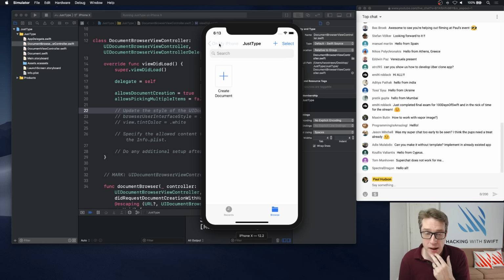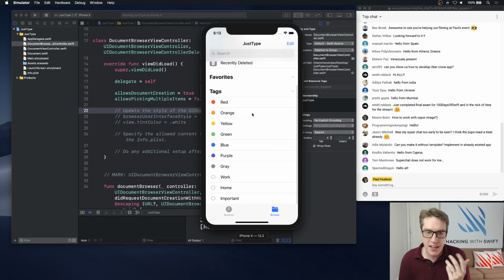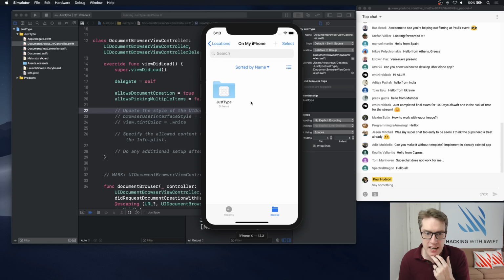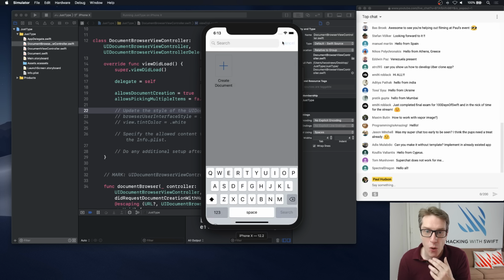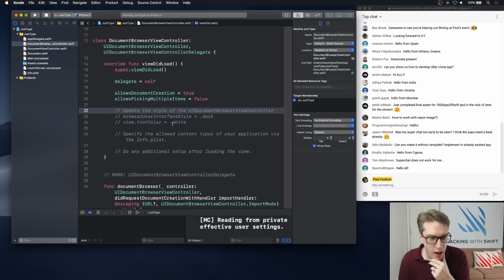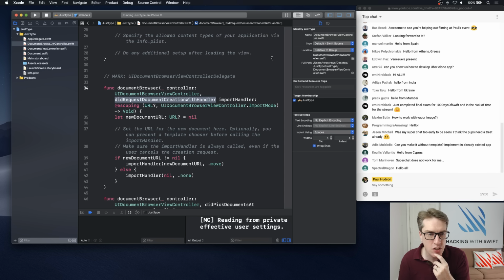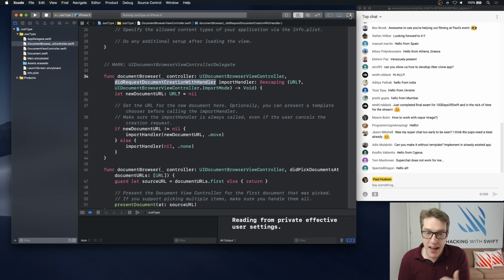If, like I said, you go back to on my iPhone or locations, you get the whole iCloud Drive UI. It's really, really sweet. But the important part, make a document, does not work. And that's because down here, didRequestDocumentCreationWithHandler is the code required to create a new version of our document and start working with it. You'll see it creates a new document URL that points to nil, i.e. nothing at all. It checks if we have a URL, which of course we don't because it's nil. And otherwise we'll call importHandler with nil, i.e. just do nothing at all. We don't want that.